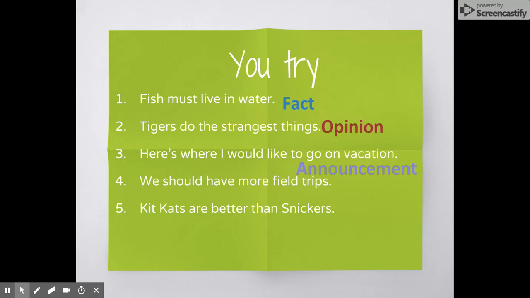Number 4, we should have more field trips. This is someone's opinion. Someone else might think field trips are unnecessary and I really enjoy staying in the classroom, so we should have fewer field trips. Last one, number 5. Kit Kats are better than Snickers. This is an opinion. Some person could love Kit Kats. Some person could love Snickers. Some person could even love Twix.